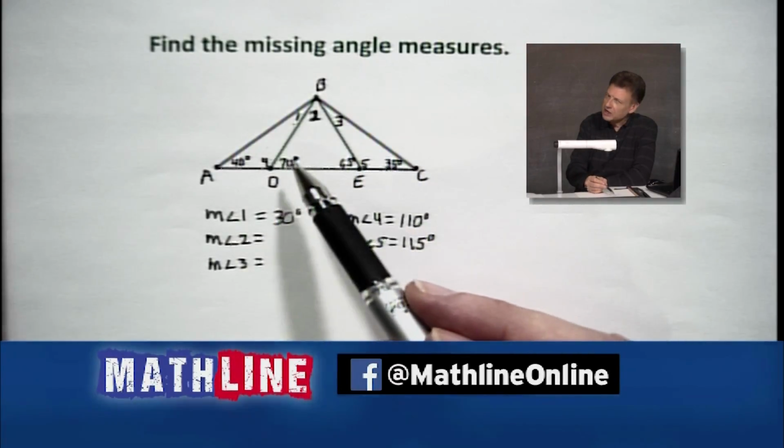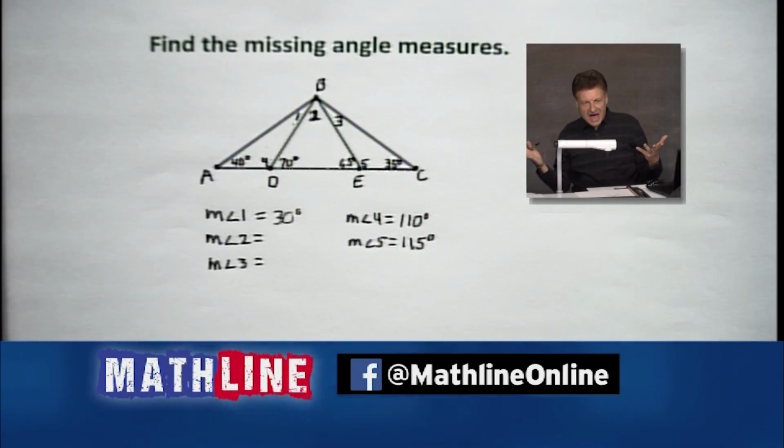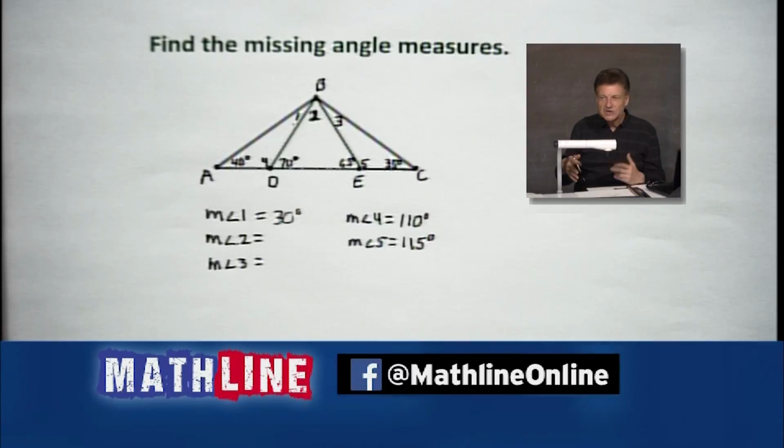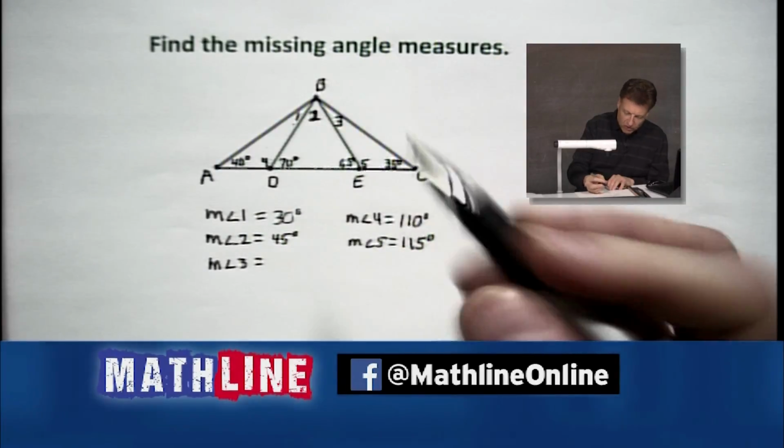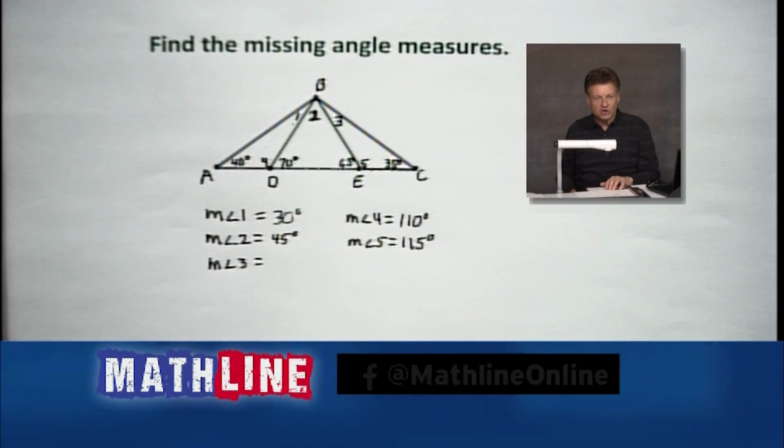Inside this little guy right here, we got 70 and 65. And you're like, wow, okay, 70 and 65. 100 and what? 135. Subtract them out. I believe we're going to have 45 up there in that middle angle right there. That's angle 2, 45 degrees.